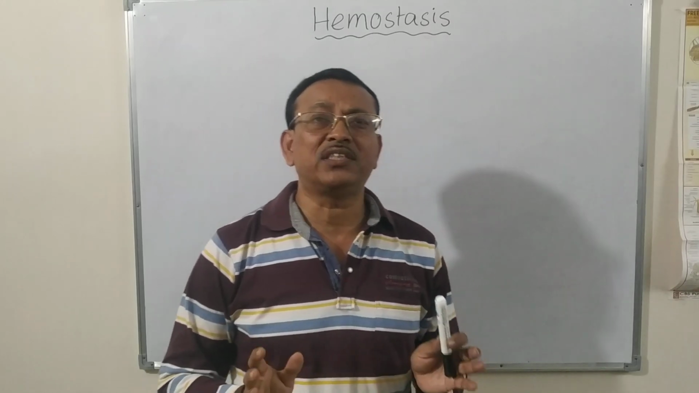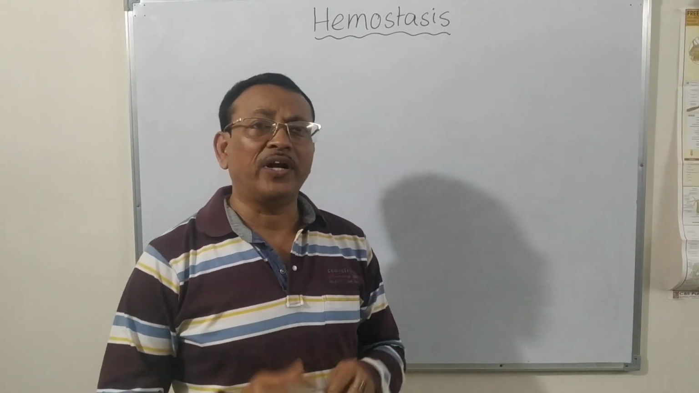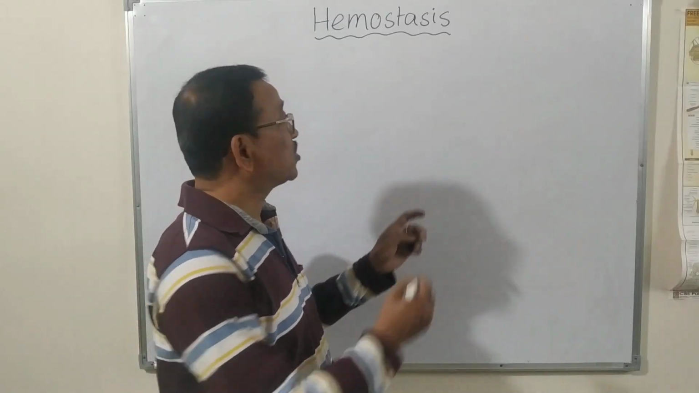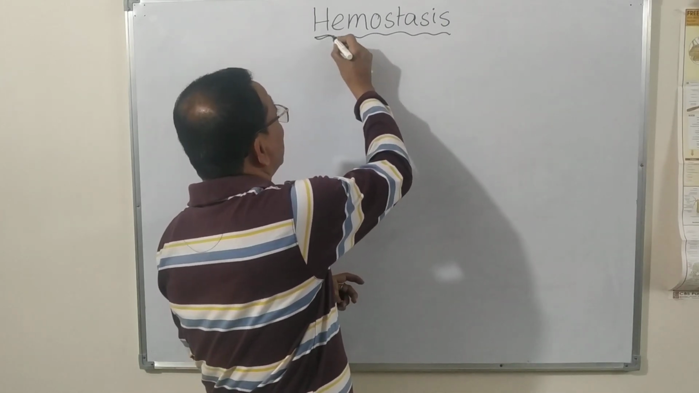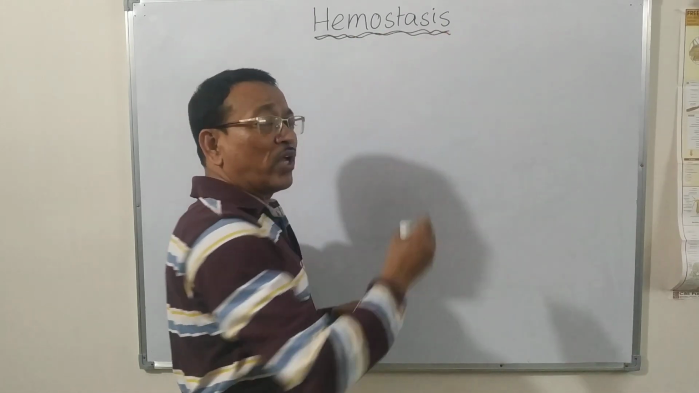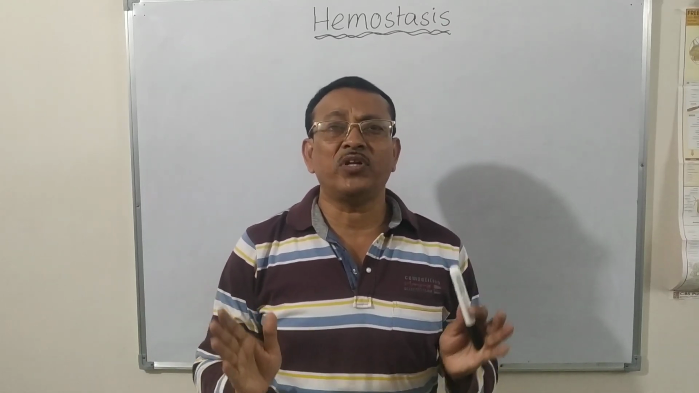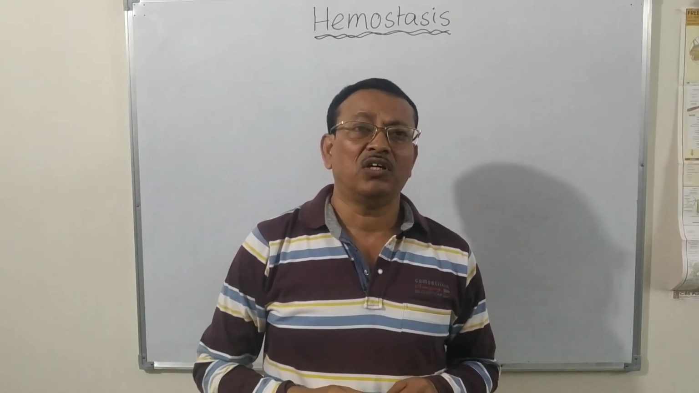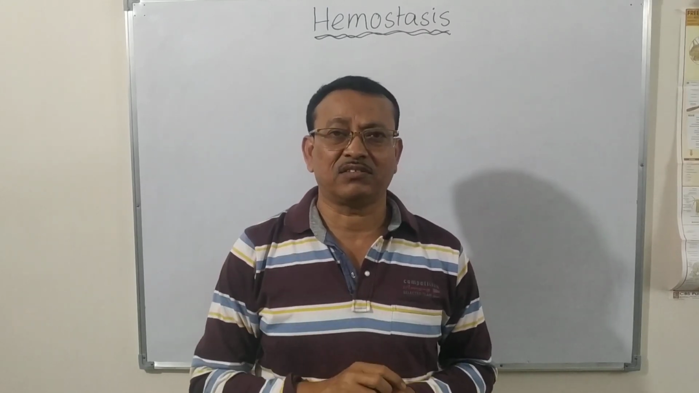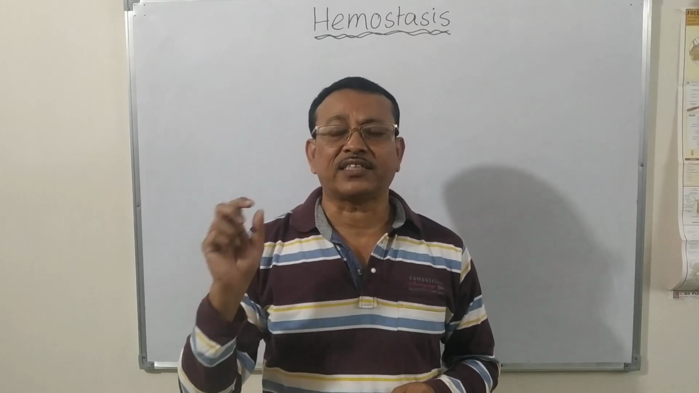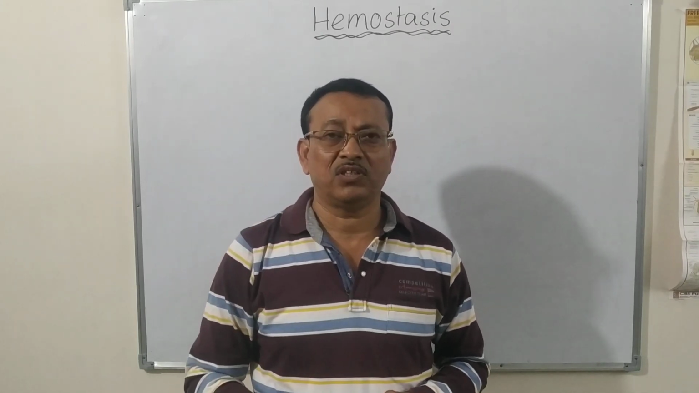So in this class we'll talk about how this stoppage of the bleeding takes place, and that is the phenomenon known as hemostasis. So here, what is hemostasis? Hemostasis is the combination of the two words hem plus stasis. Hem means blood and stasis means stoppage.